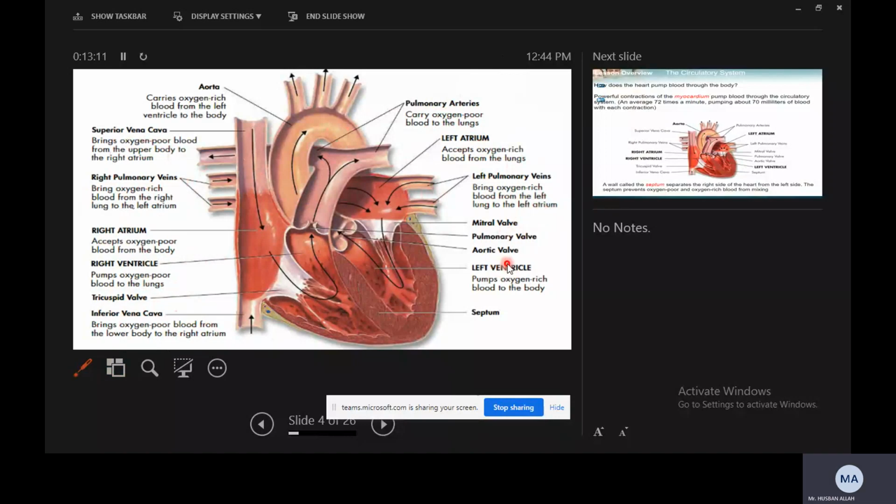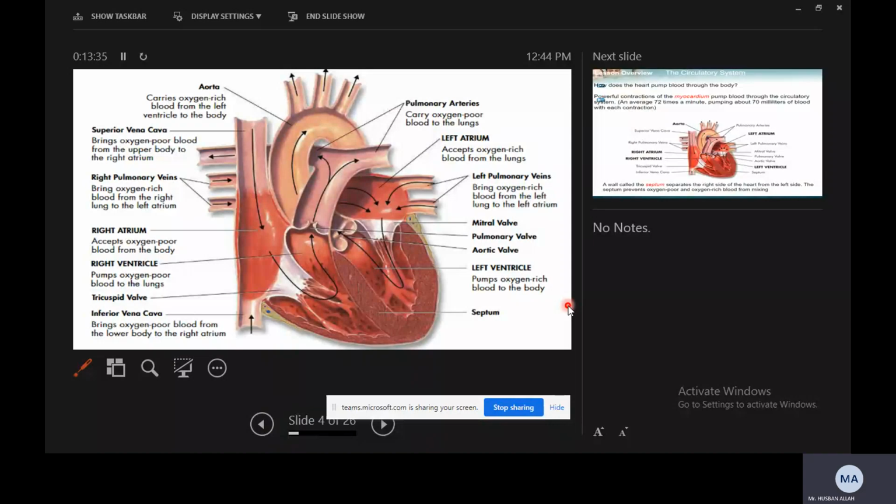And then we have the pulmonary valve. This we will also check later on. Aortic valve we will check. Then we have the left ventricle, right? So the left ventricle pumps oxygen-rich blood to the body. So it will do what? It will pump oxygen-rich blood to all parts of the body. That is all about the heart.